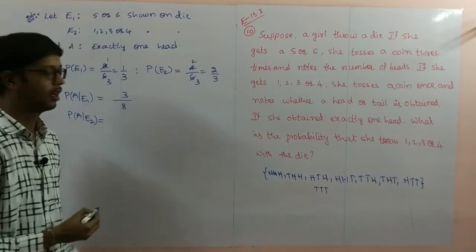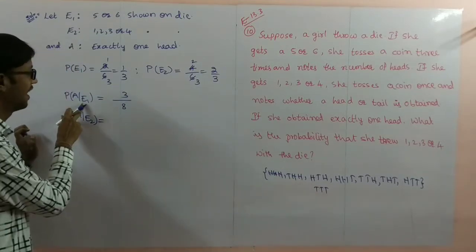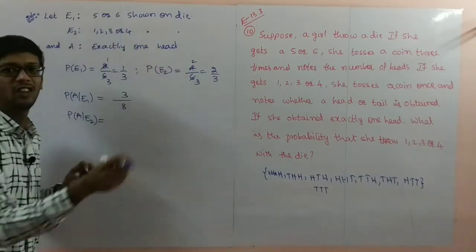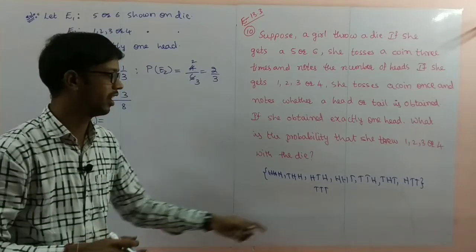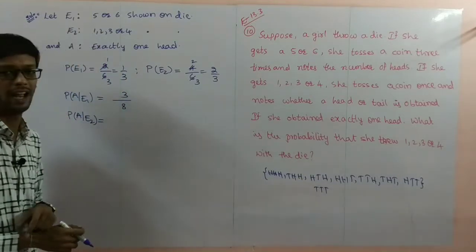So 3 by 8. Here you observe, this one is very important. E1 means getting 5 or 6, so tossing a coin 3 times. Single head getting chances is 3 by 8.